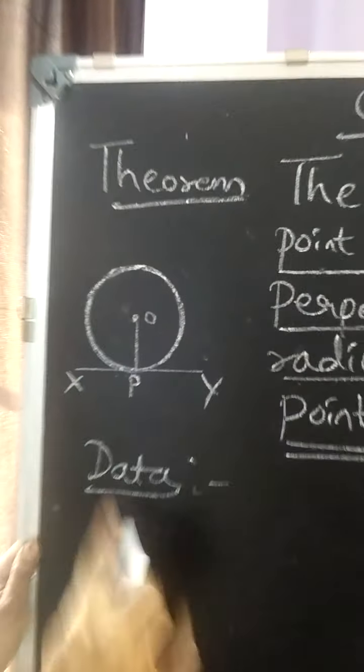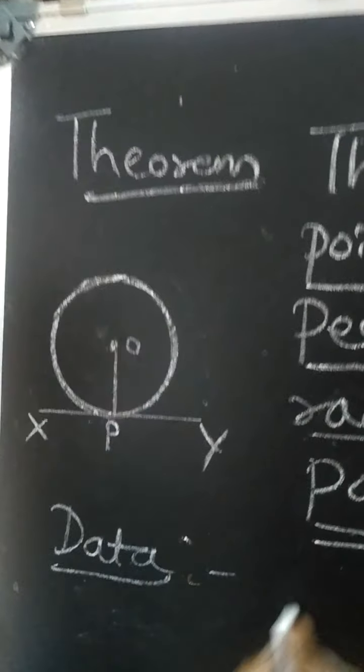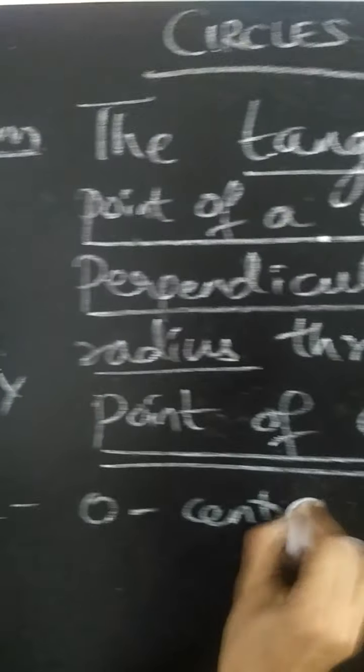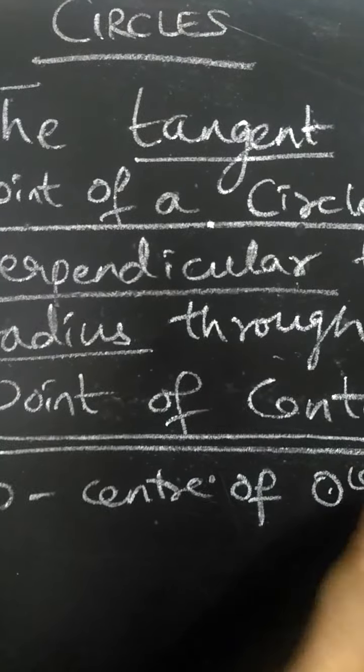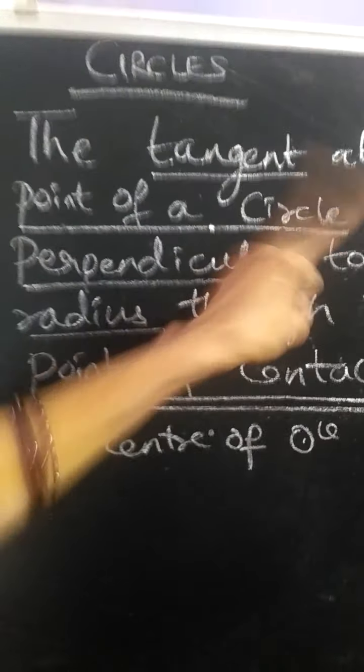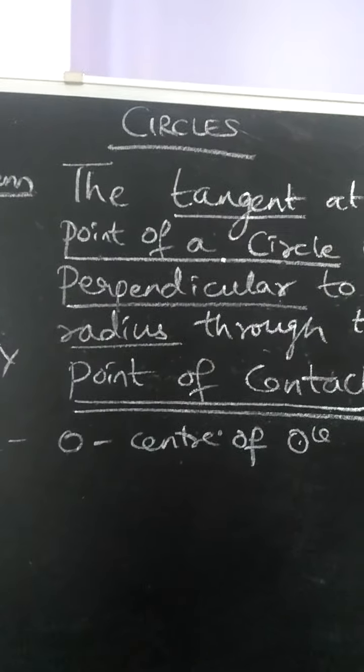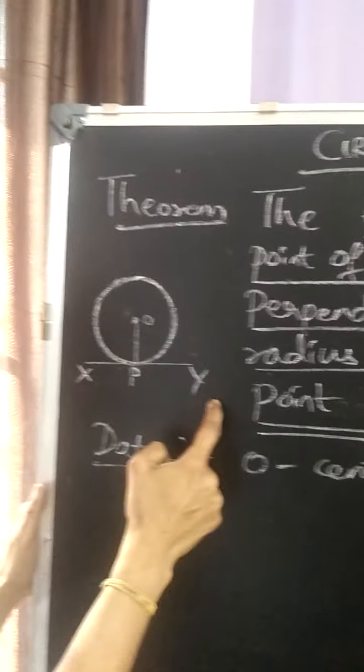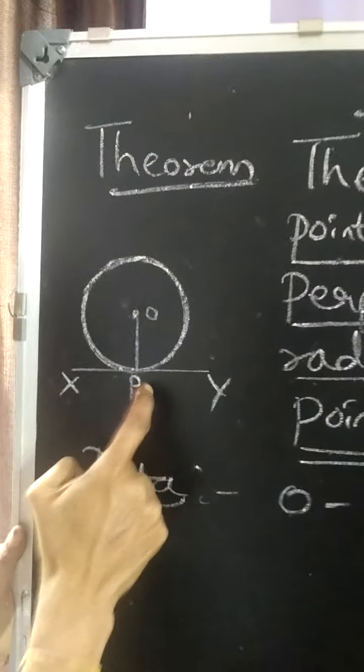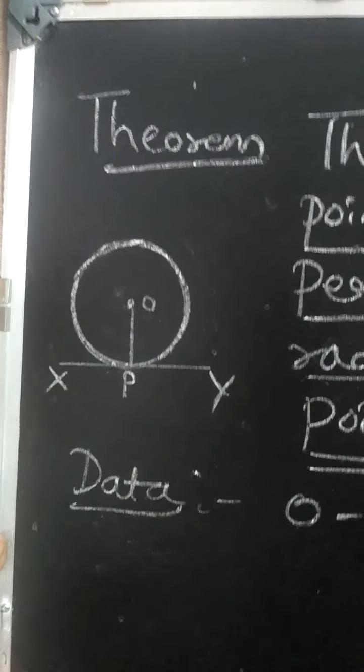Here we have drawn a circle where O is the center of the circle. The tangent at any point. What do you mean by tangent? Tangent is a straight line which touches the circle at one and only one point.